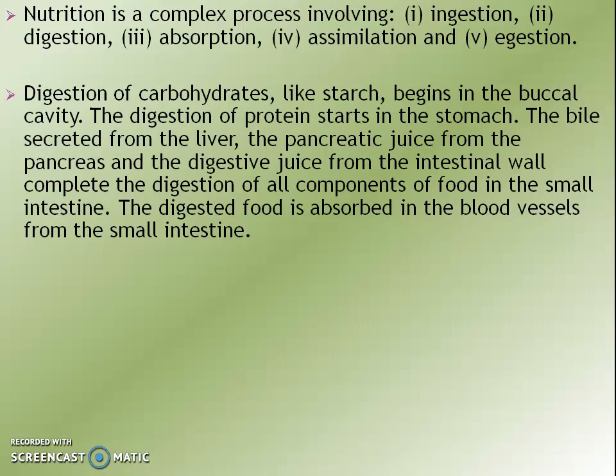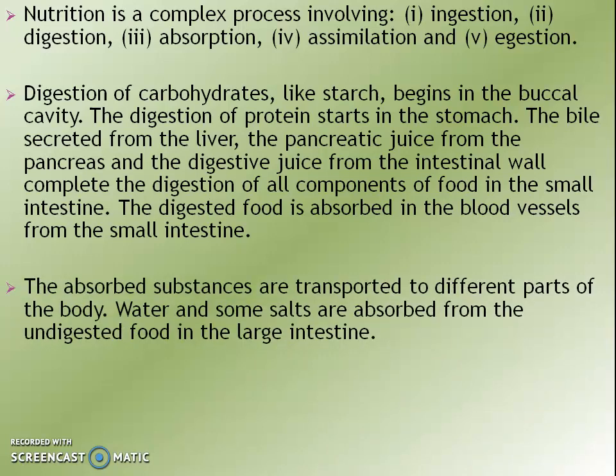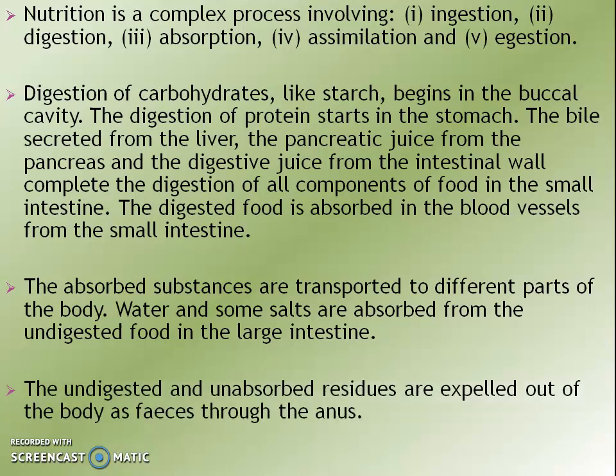The digested food is absorbed in the blood vessels from the small intestine. The absorbed substances are transported to different parts of the body. Water and salts are absorbed from the undigested food in the large intestine. The undigested and unabsorbed residues are expelled out of the body as feces through the anus.